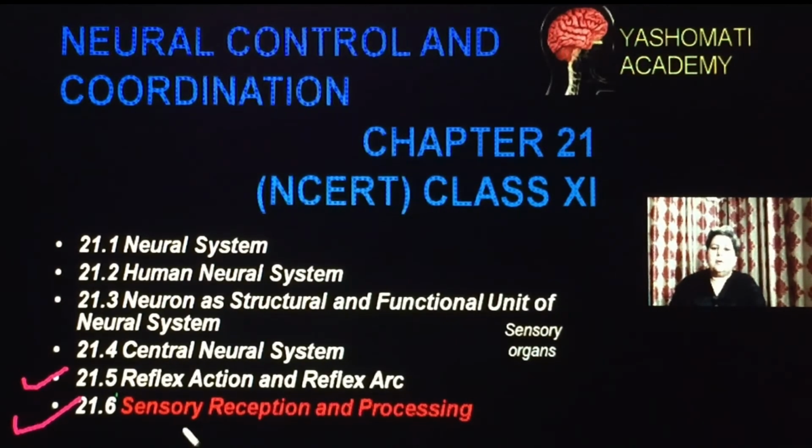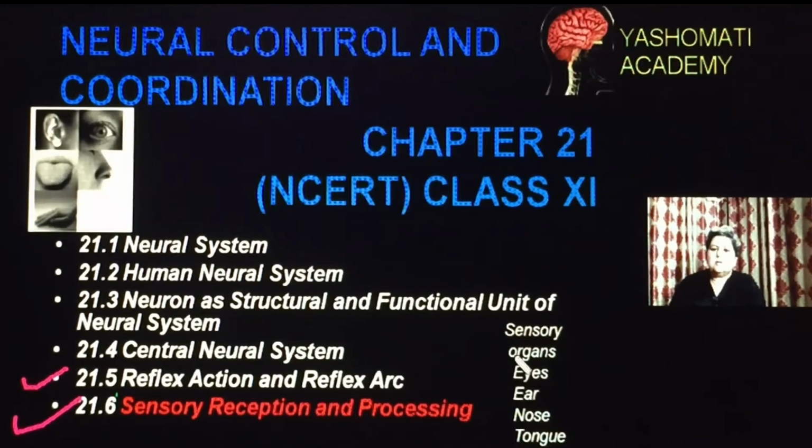Let us talk about sensory organs. Sensory organs are those organs which help in gaining the stimulus which is received from differences created in the environment. We have 5 sensory organs. These 5 sensory organs are eyes, ears, nose, tongue and skin.